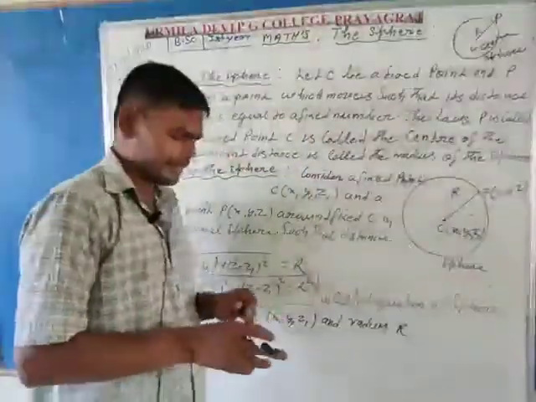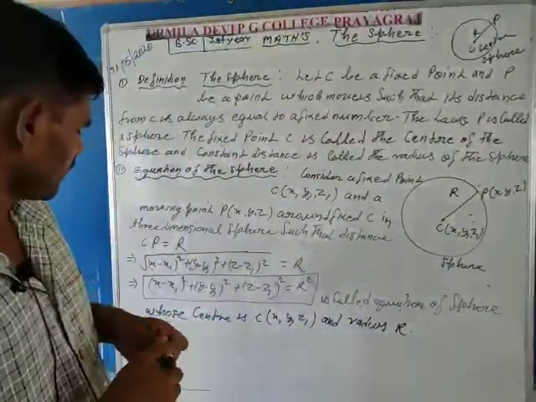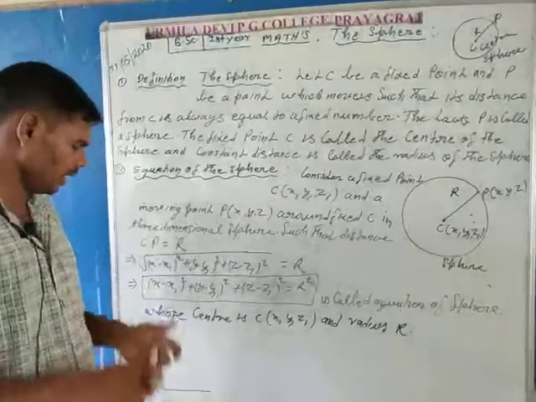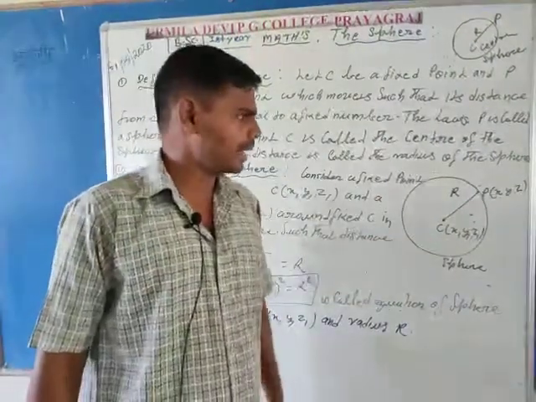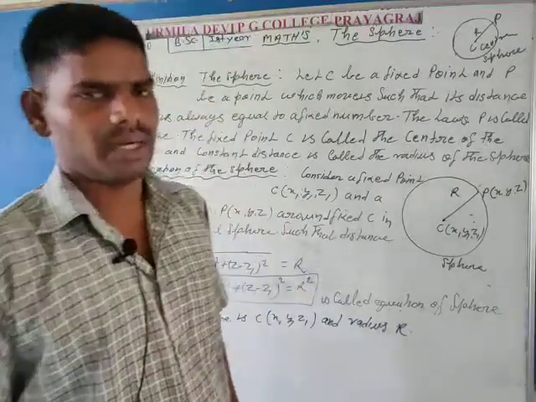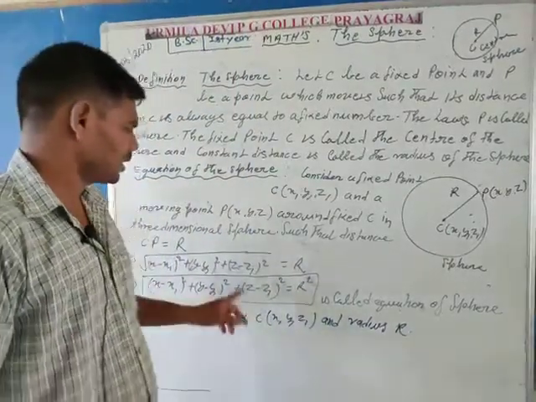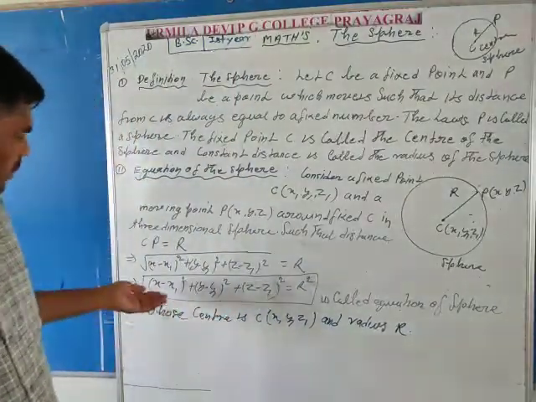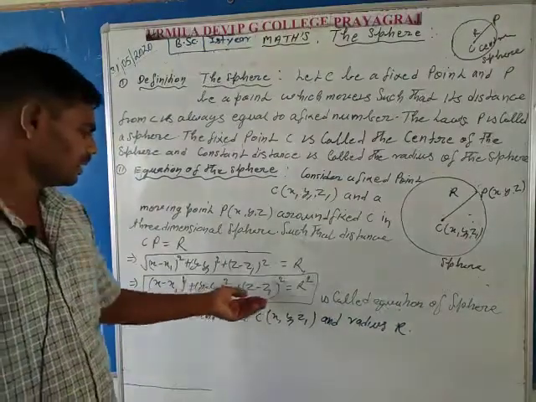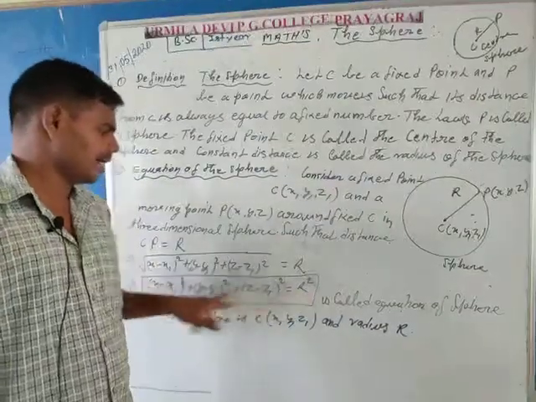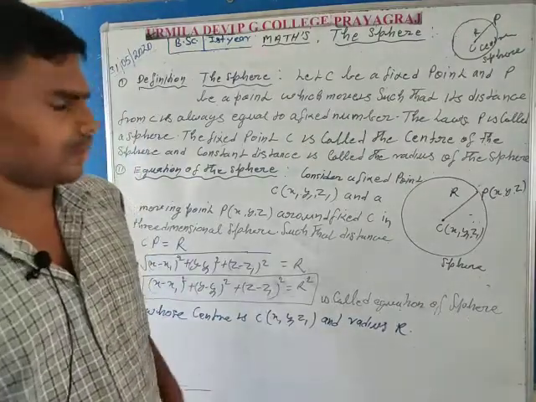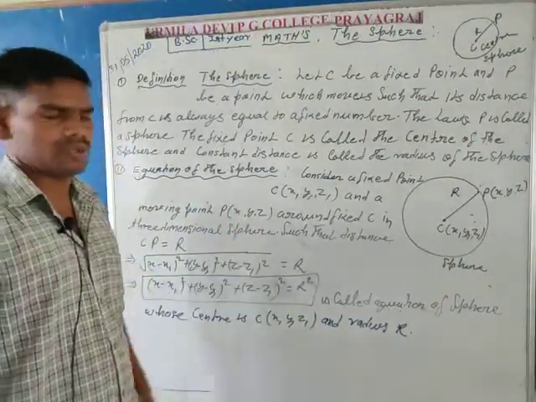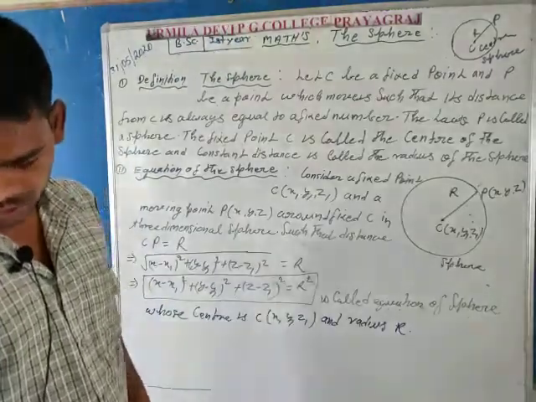So it is clear that the equation of any sphere, if the center and radius are given, you can find the equation of the sphere by this formula, putting the values of center x1, y1, z1 and radius, and simplify to this equation. So you can calculate the complete equation of the sphere. Now consider the next article.